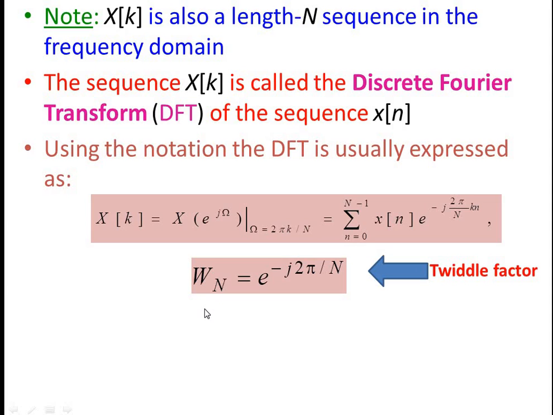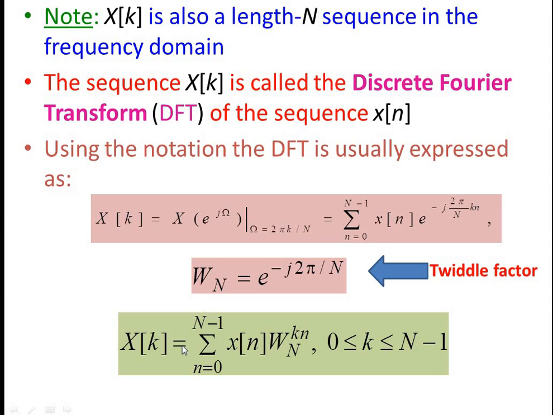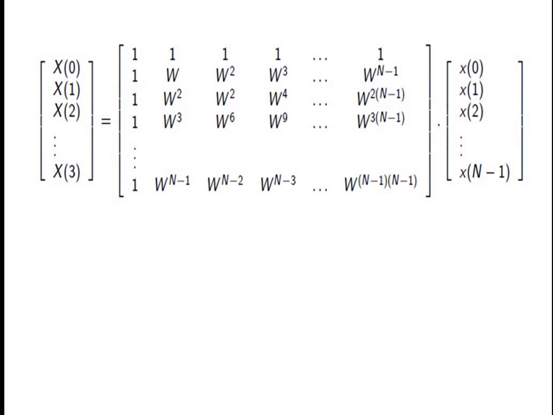Now again we can replace this discrete Fourier transform X of k by replacing e power minus j 2 pi by N as W N. So summation of x of n W N power kn is the general form of the discrete Fourier transform X of k. Now this is the matrix representation of X of k.